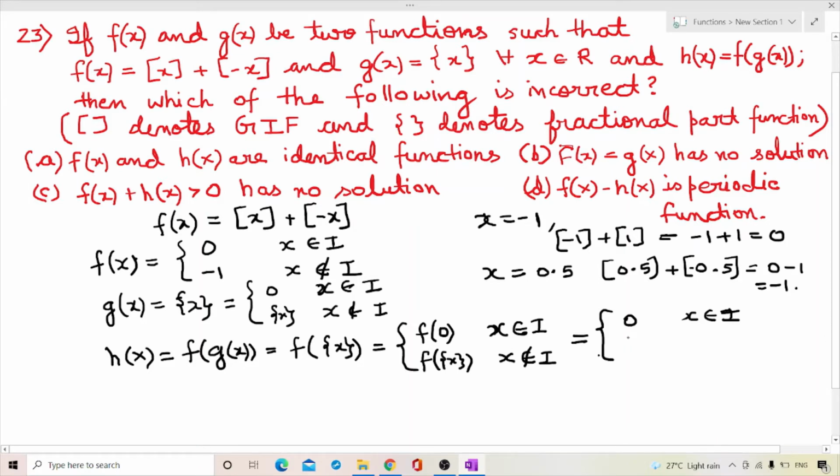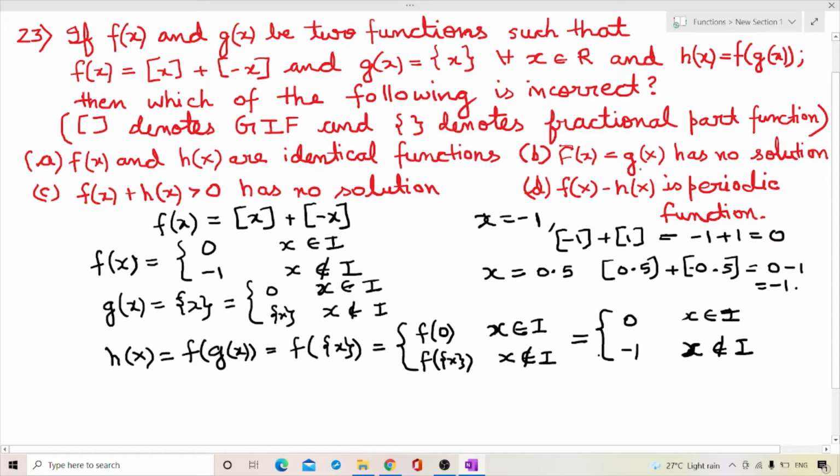So in this range the value of h(x) will become -1 for x does not belong to an integer. Now we got h(x): h(x) is 0 for x belongs to an integer and -1 for x does not belong to an integer. Hence I see h(x) and f(x) are identical functions. So option A is true.